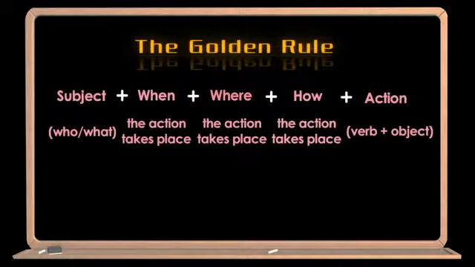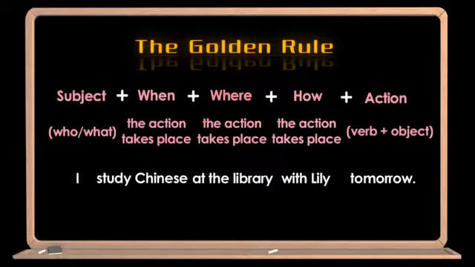Let's learn this through an example. How do you say I study Chinese at the library with Lily tomorrow? Well, there are several components here. I is the subject. Study Chinese is the action. At the library is where you study Chinese. With Lily is how you study Chinese. And tomorrow is obviously when you study Chinese.